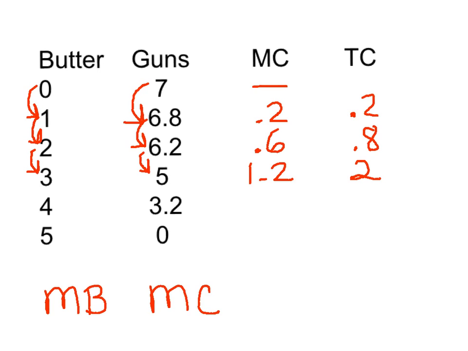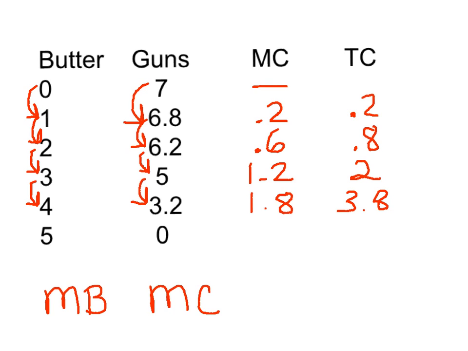What about the fourth butter? If we produce the fourth unit of butter, then our gun production falls from 5 to 3.2. So we're going to have to give up 1.8 guns. That's my marginal cost. And now my total cost is going up to 3.8.